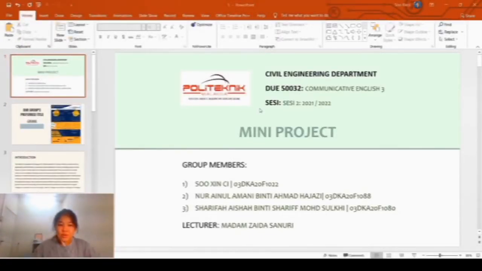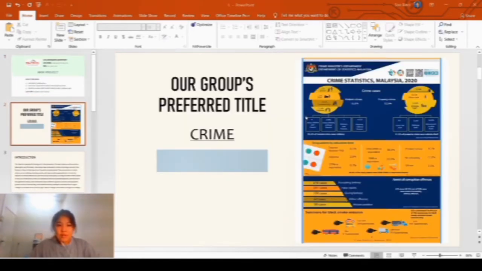Today we are going to present for the mini project on the topic of graph interpretation. Myself, Sincere, and my group members Nur Ainu Amani and also Shaifa Aisha would be involved in this presentation. Now, this is our group. This is the title that our group has chosen, which is crime. We get this source from the Prime Minister's Department, which is also the Department of Statistics Malaysia.